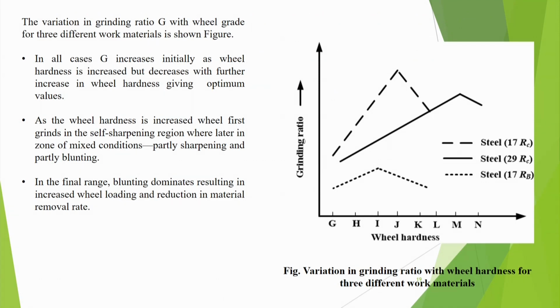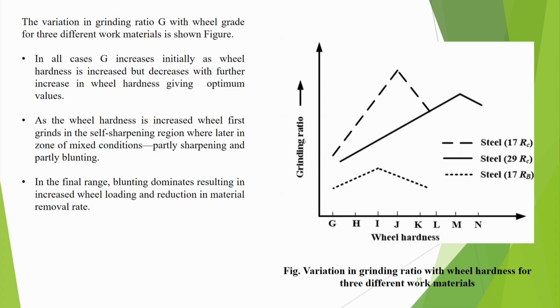Now the variation in grinding ratio G with wheel grade for three different work materials is shown here. In all cases, G increases initially as wheel hardness is increased, that means the grinding ratio will be high, which is good, but decreases with further increase in wheel hardness, because then it will cause glazing. So there is an optimum value.